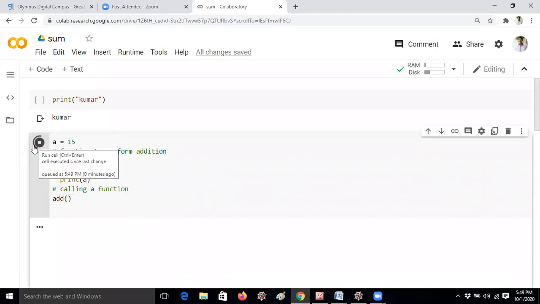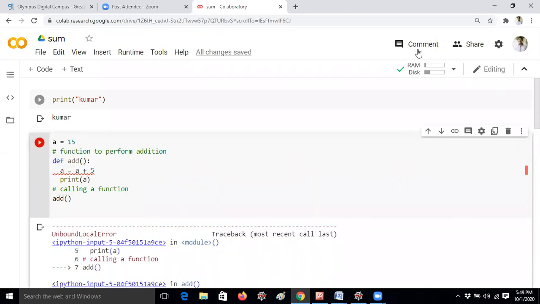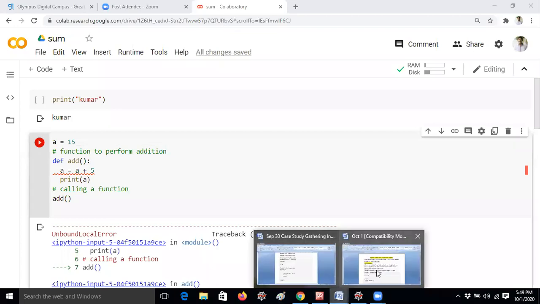You will get an error because in Python, whenever you are declaring A equal to 15 like that, you cannot increment or decrement that value. That means you don't have any permission to change the particular value. So that means it is a global variable. It can be accessible anywhere in the program. That should be 15 only. If you want to make necessary changes, whether increment or decrement, then you need to declare a global keyword, and let me explain now.